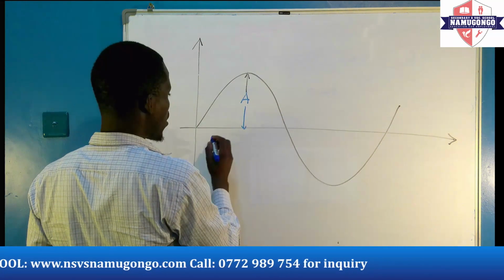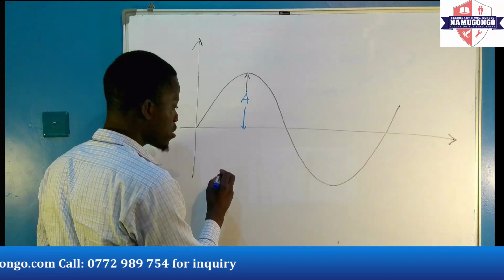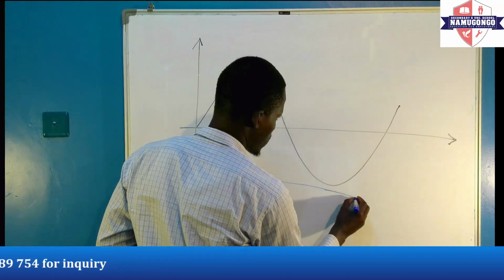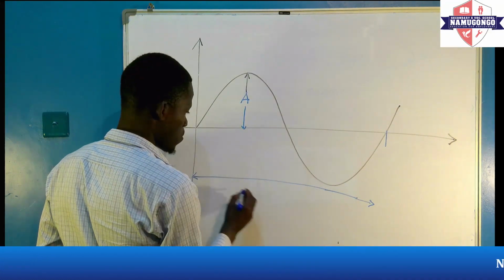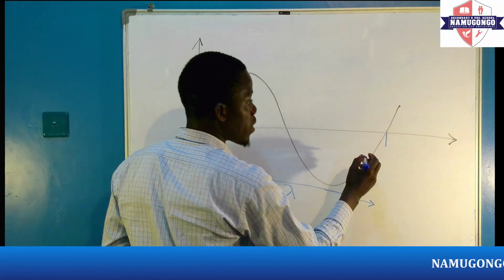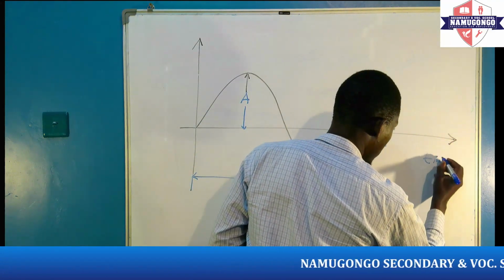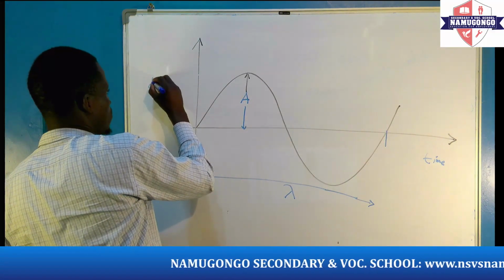So how can we measure wavelength? We can measure wavelength in two ways. This one is in time. This is displacement.